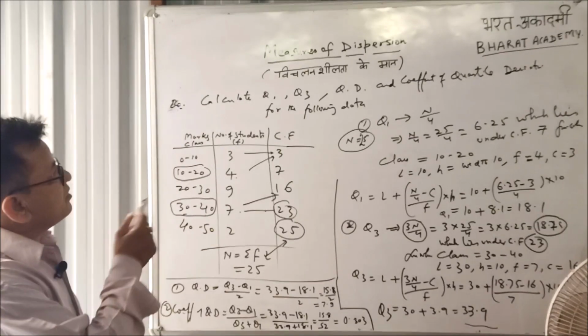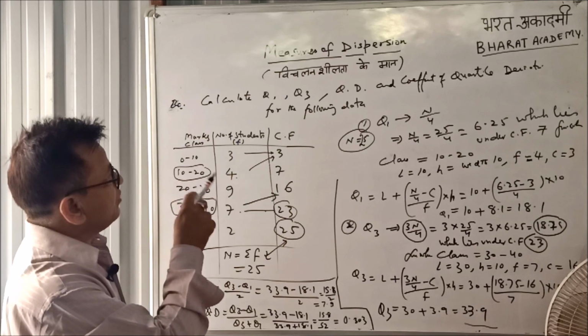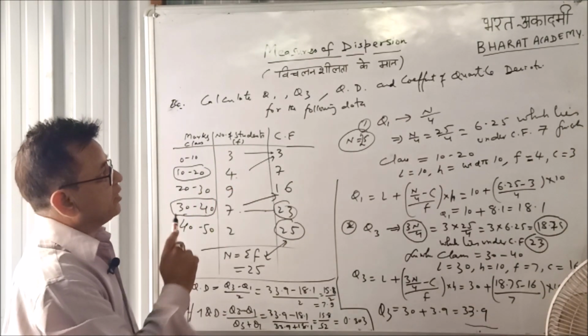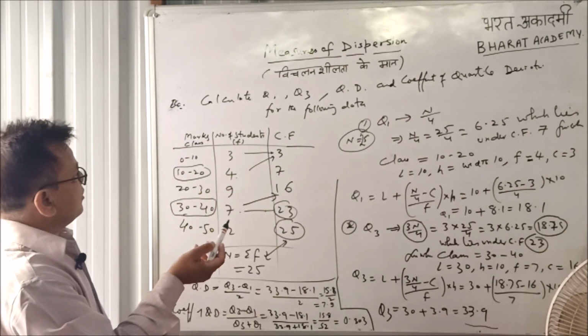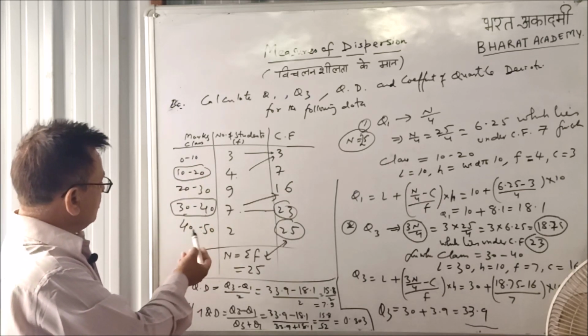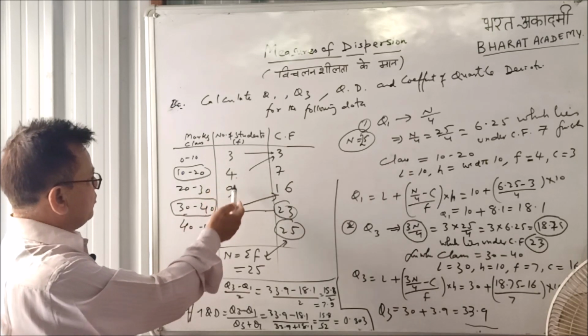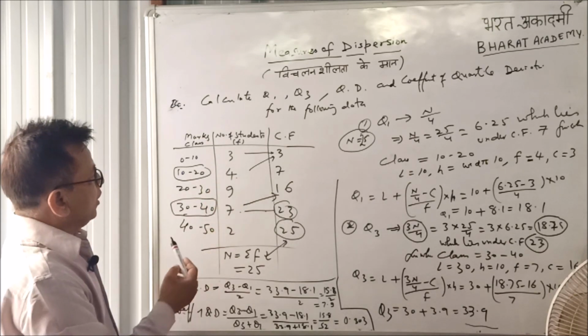The example based on continuous data: the question is to calculate Q1, Q3, quartile deviation and coefficient of quartile deviation for the following data. These are the marks 0 to 10, 10 to 20, 20 to 30 up to 40 to 50, and number of students, frequency 3, 4, 9, 7, 2.